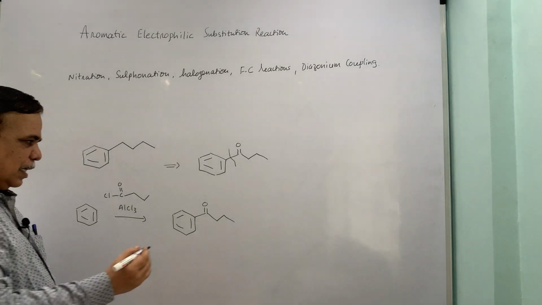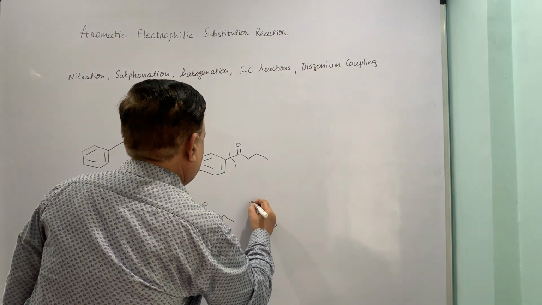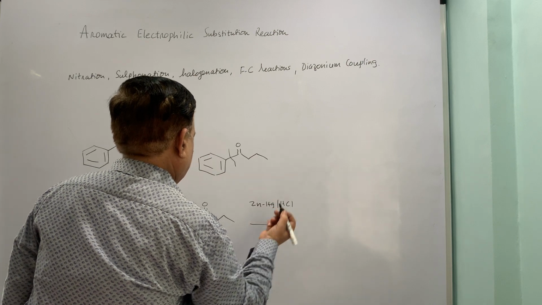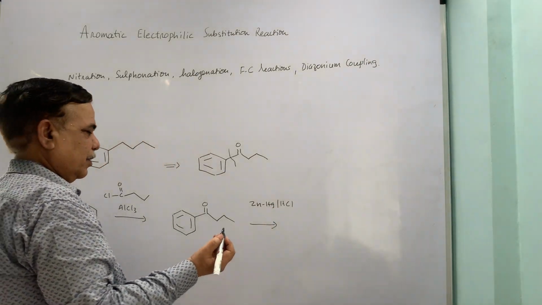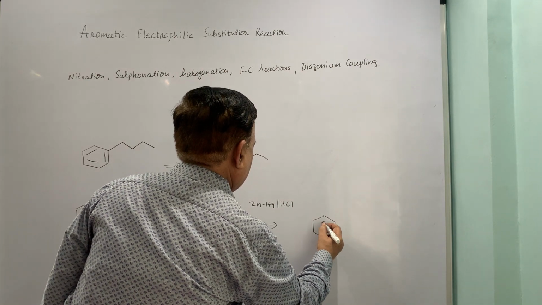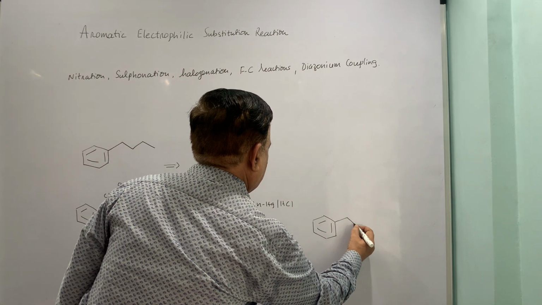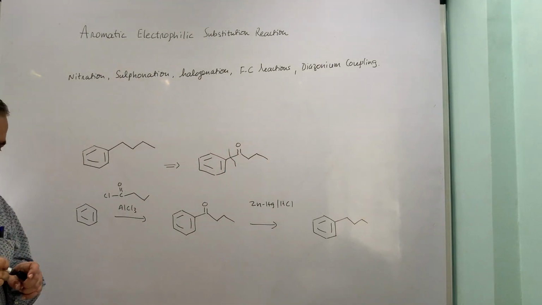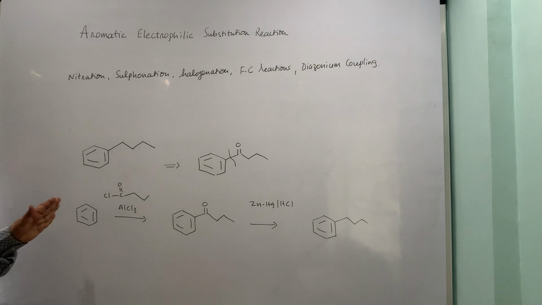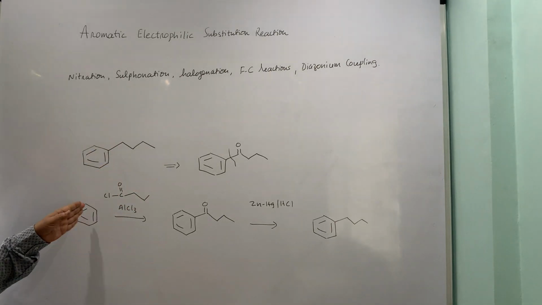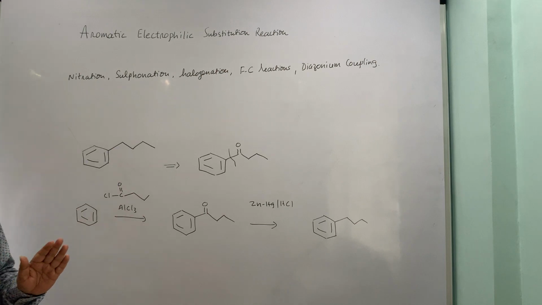And this carbonyl group I can reduce by Clemmensen reduction or Wolff-Kishner or Mozingo reaction, and I will get n-butyl benzene as the only product without having any problem. So Friedel-Crafts acylation has got some advantages.